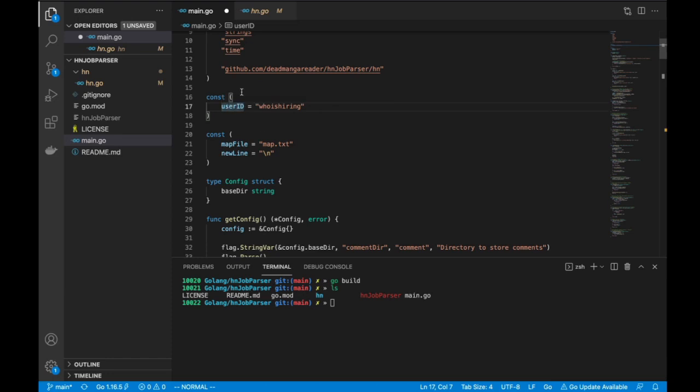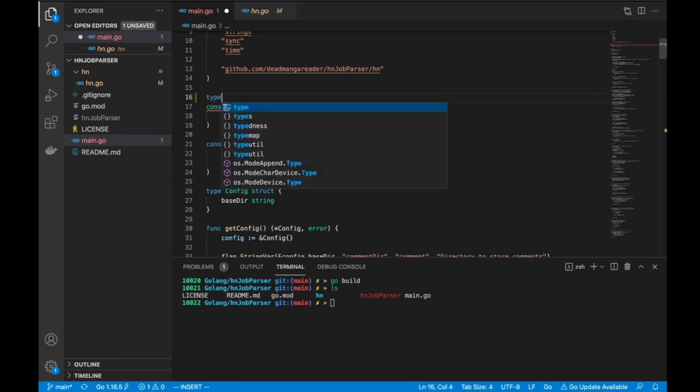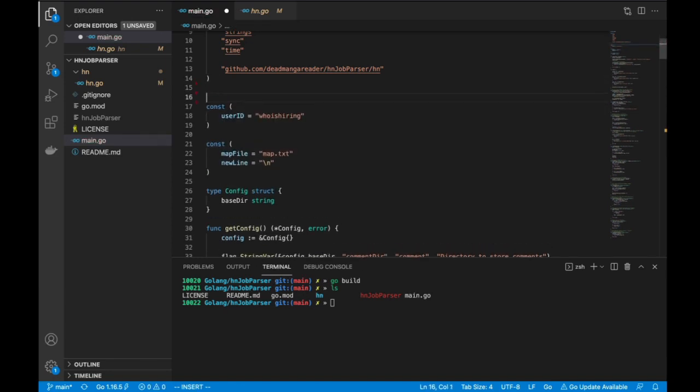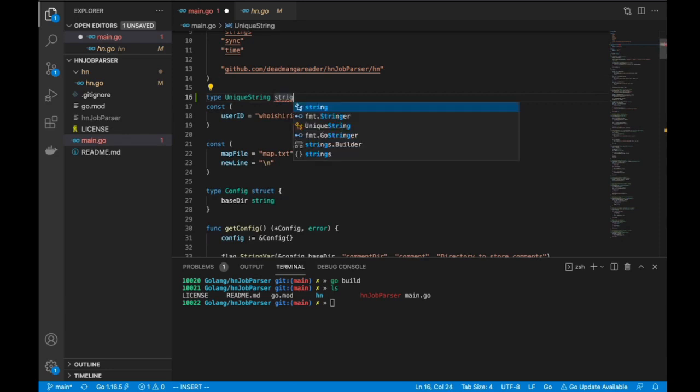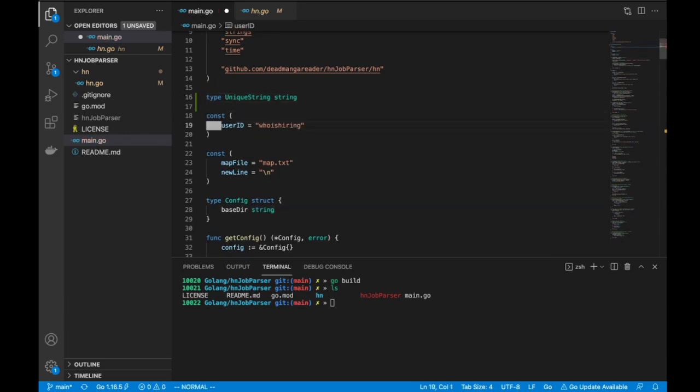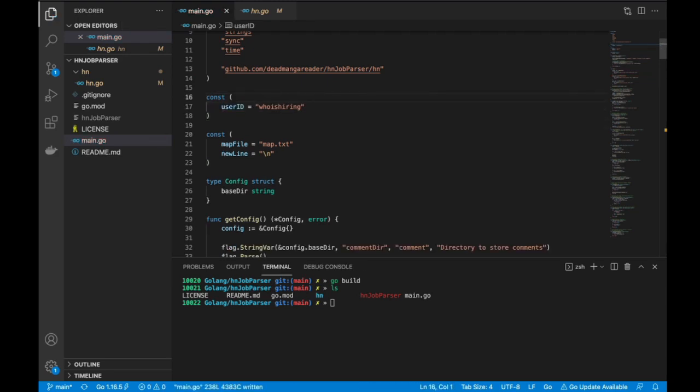If I create a type for a string, you don't call it typedef, you call it type, say unique string, and I call it a string. I can then just make it like this, so this also works.